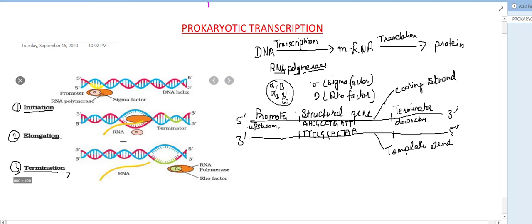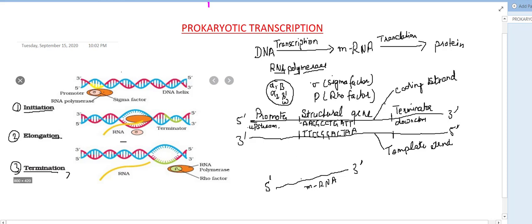The coding strand is 5 to 3', and the template strand is 3 to 5'. The mRNA is formed in the direction of 5 to 3'. This is your mRNA which got transcribed. The coding strand of the structural gene has the code which we will need on the mRNA, the same code.